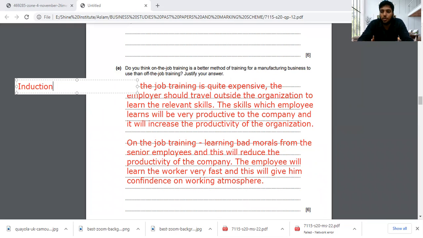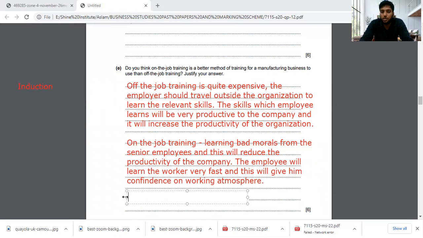If you are a super qualified employee, then of course you don't want on-the-job or off-the-job training. You can go to the process and start doing work. If I have given you induction training, so if you are an employee who needs a lot of training, it's better I put you on on-the-job or off-the-job training before I send you into the process. So moving on to the next, the last comment of this justification, you shouldn't say yes or no. It's better to say no, because you always need to give a reason.